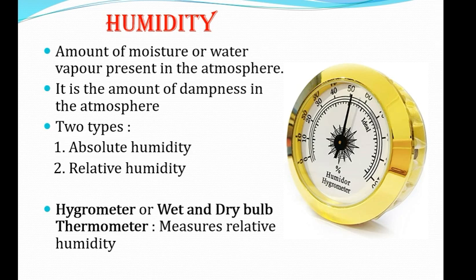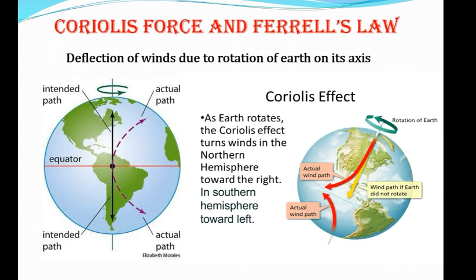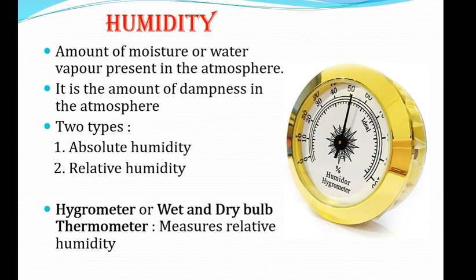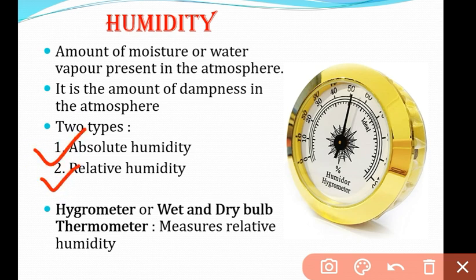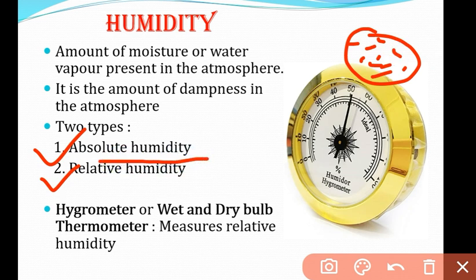This is the humidity. This is of two types: one is the absolute humidity and another one is the relative humidity. What does it mean? Absolute humidity is the total amount of water vapor that is present in a given volume of air. So if you have this volume of air, then the total amount of water vapor present in this much air will be called the absolute humidity.